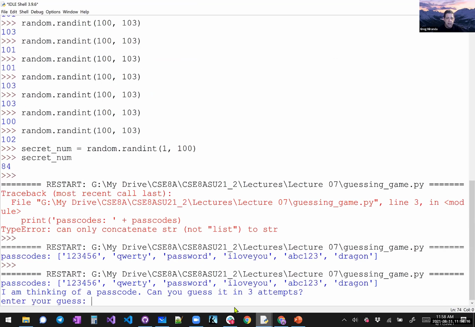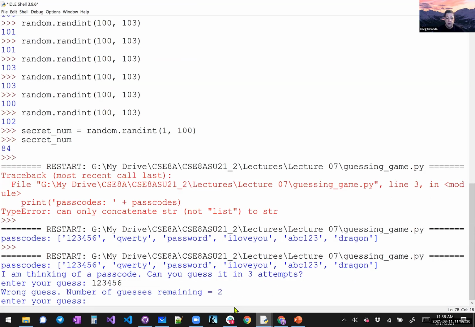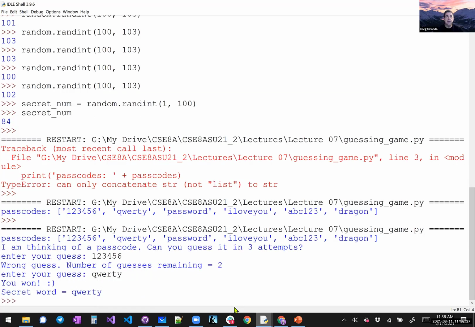Can you guess it in 3 attempts? 1, 2, 3, 4, 5, 6. Wrong. And notice I deducted my guesses. I have 2 guesses. Let's just go down the list to QWERTY. Hey, I guessed it. That was fun. Said I won and it printed out QWERTY.